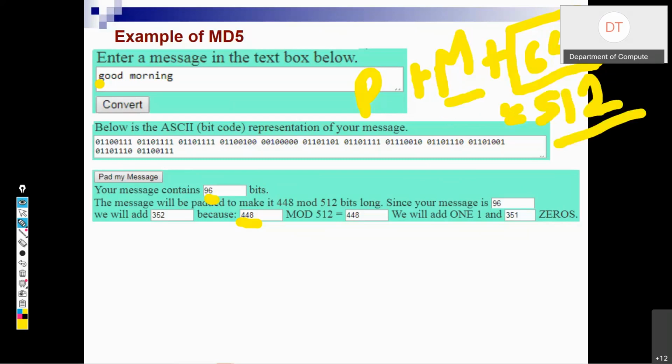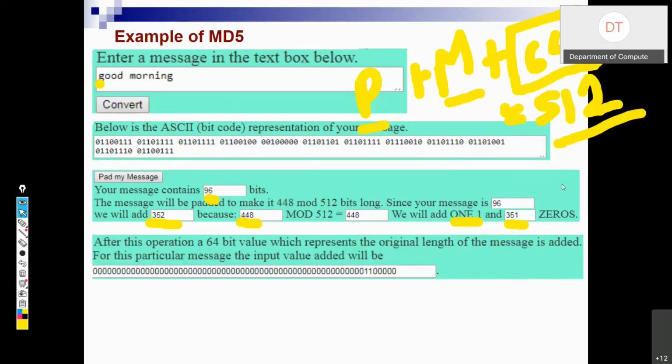We know that 64 is required. So P will be 512 minus M minus 64, which is 352. So we'll add 352 bits because 448 mod 512 is required. Here we add a 1 and the remaining 351 zeros. So this is the format.